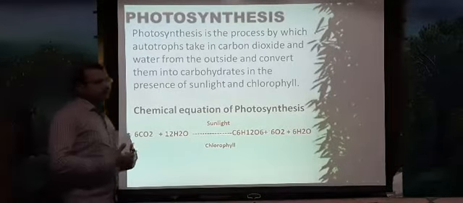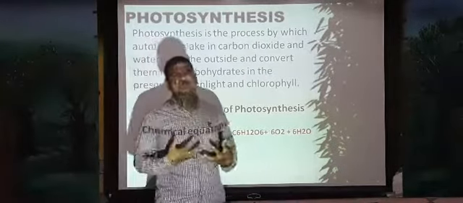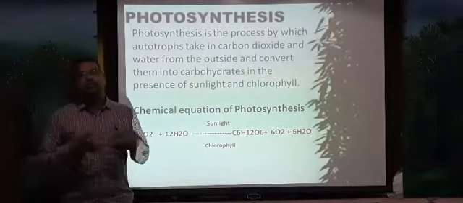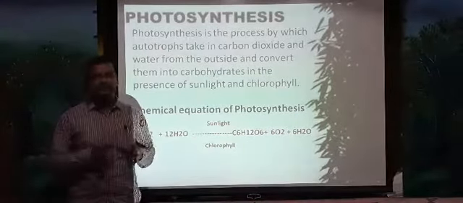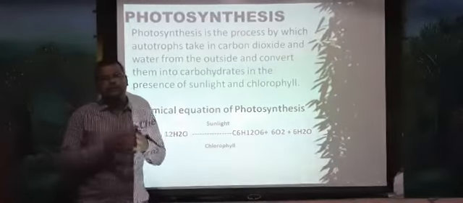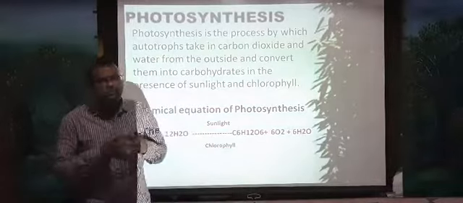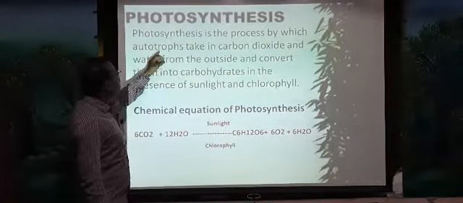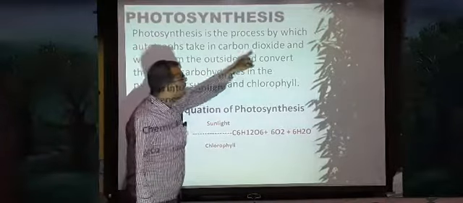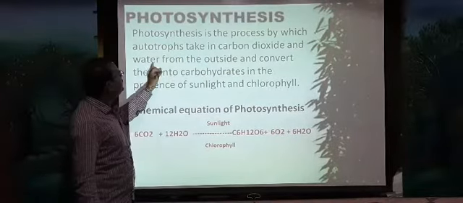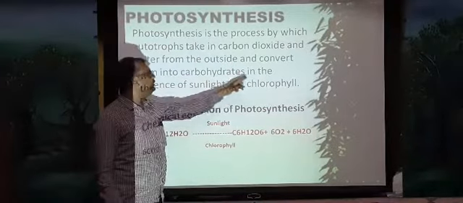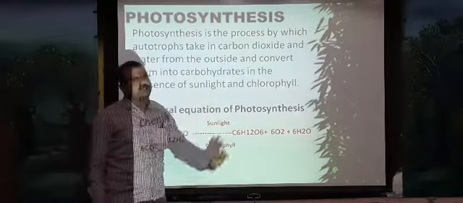Then how do they prepare the food? How are the plants preparing their own food? The plants prepare their own food by the process called photosynthesis. By this process, all the green plants prepare their own food. Then what is photosynthesis? Photosynthesis is the process by which autotrophs take in carbon dioxide and water from the outside and convert them into carbohydrates in the presence of sunlight and chlorophyll.